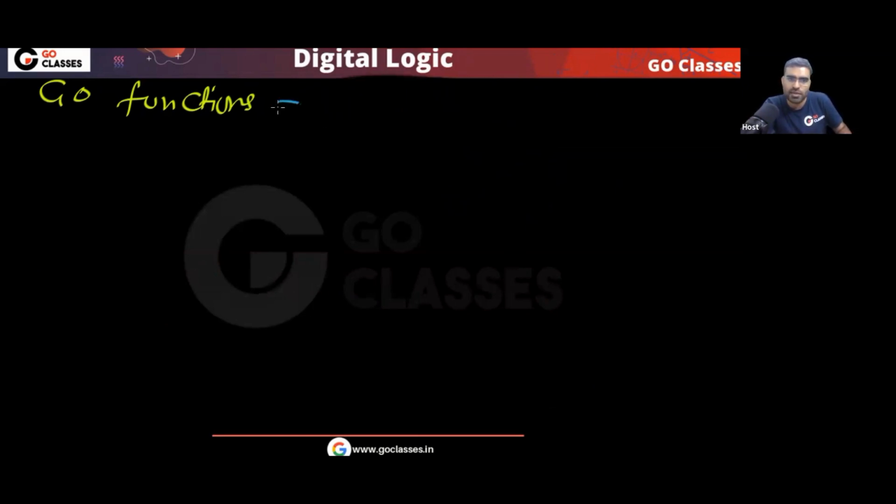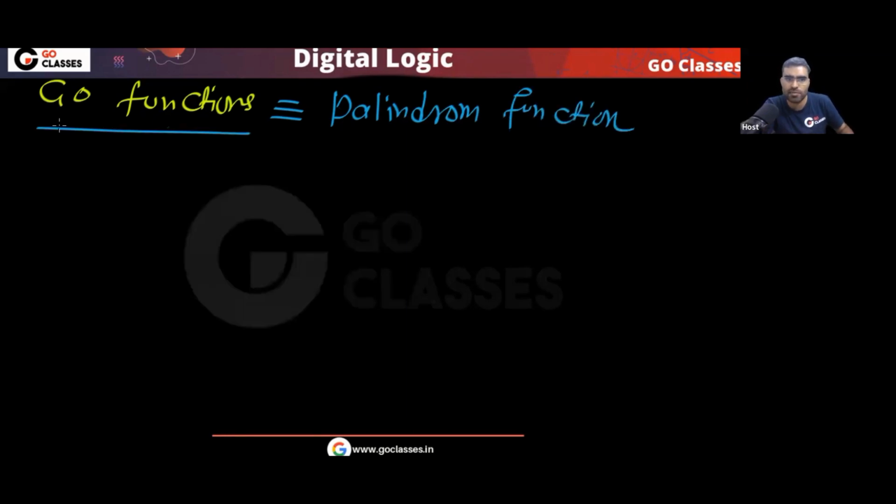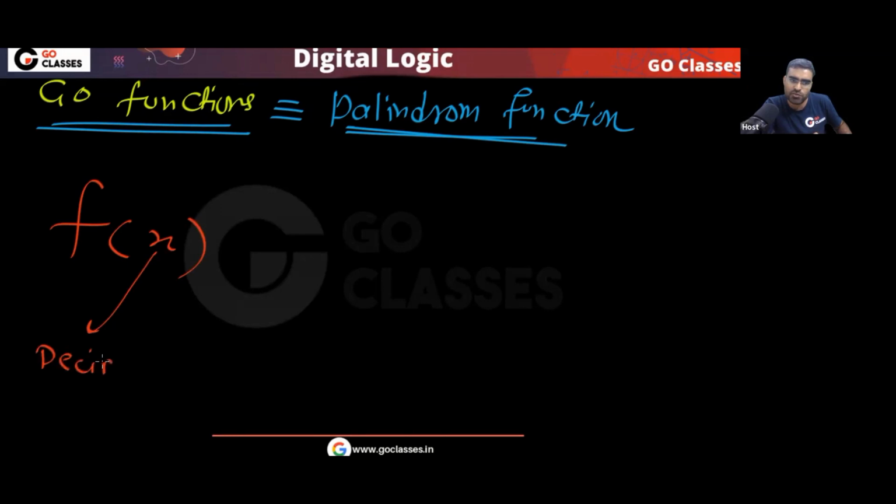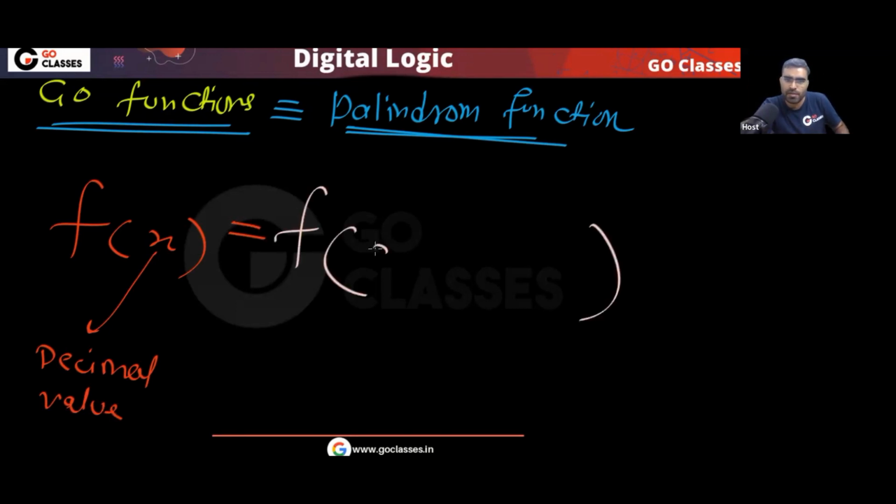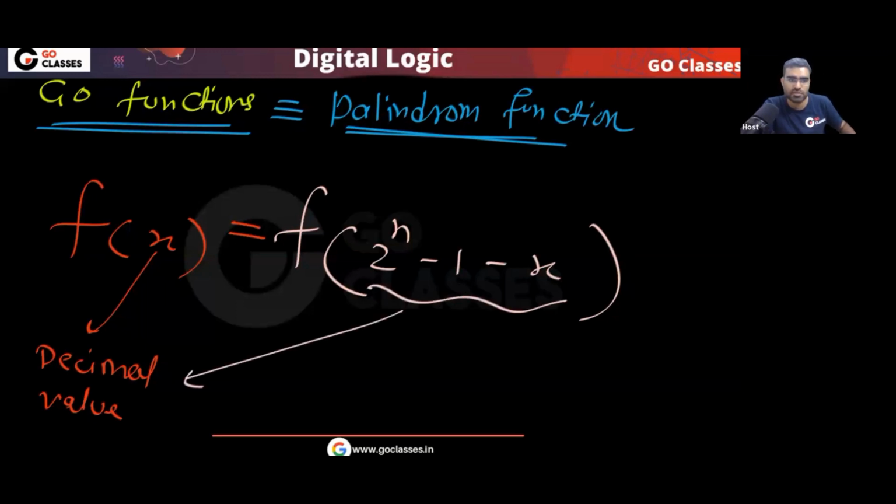Go functions, another name, can I call them palindrome functions? Yes, they are the same as palindrome functions. In these functions, one interesting thing is happening. Tell me, f of x, where x is the decimal value, will be the same as f of 2 power n minus 1 minus x. Yes or no?